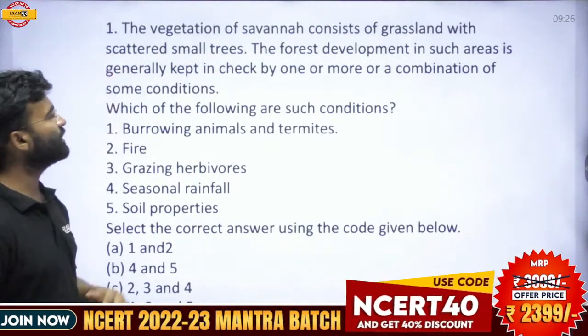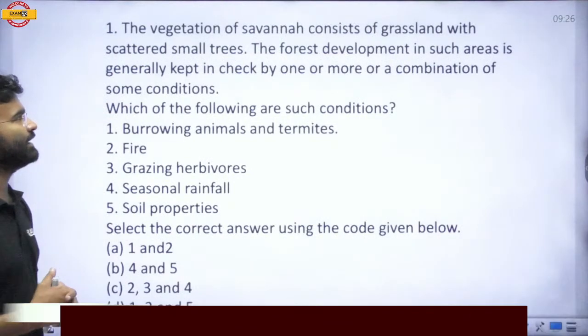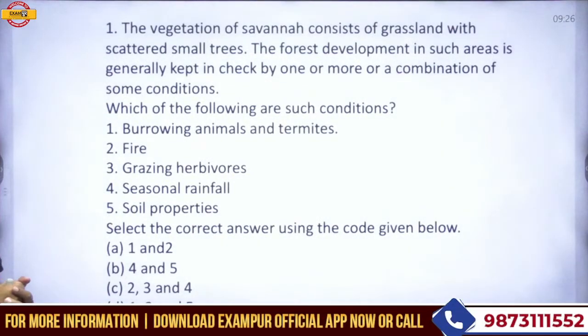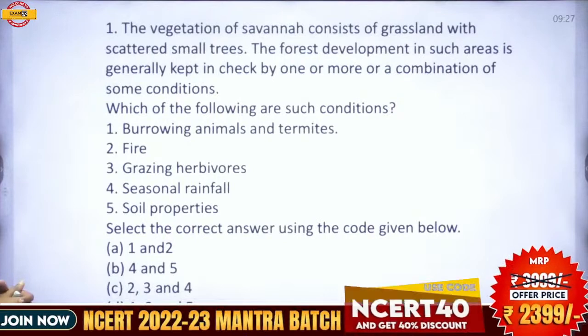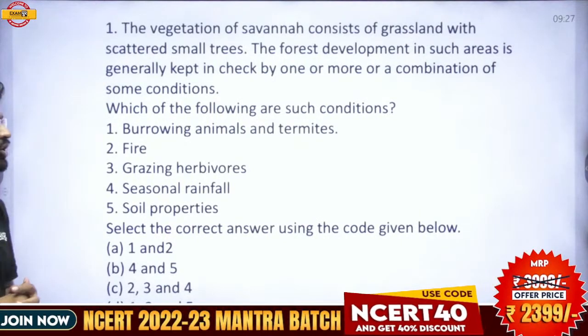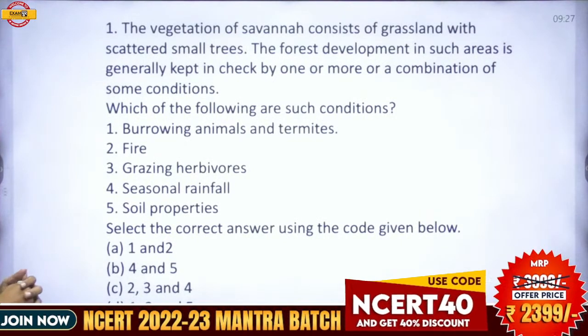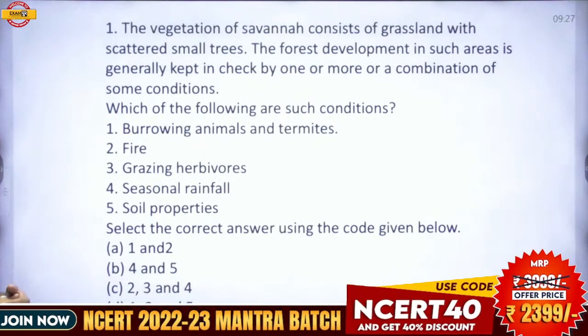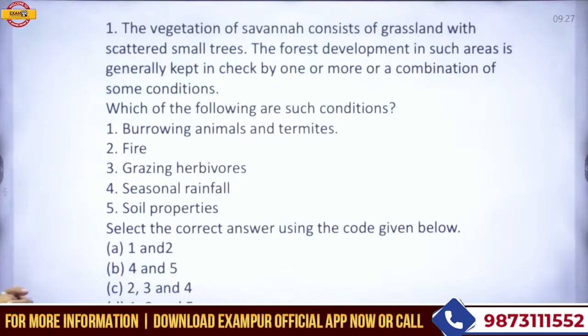Question number 1, the first question of the day: The vegetation of savanna consists of grassland with scattered small trees. The forest development in such areas is generally kept in check by one or more or a combination of some conditions. Which of the following are such conditions? Burrowing animals and termites, fire, grazing herbivores, seasonal rainfalls, and soil properties.